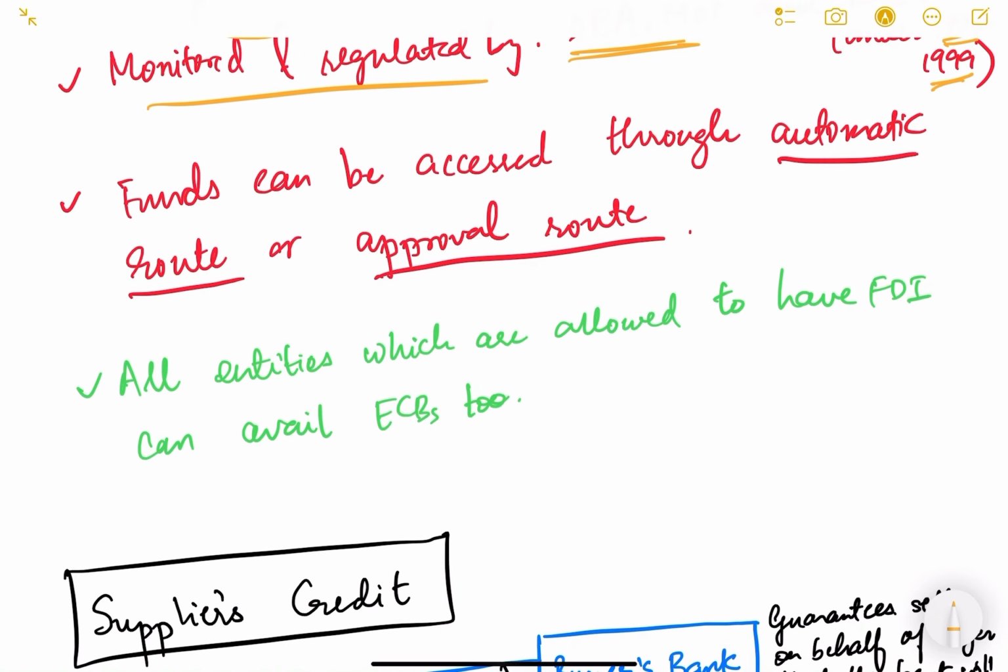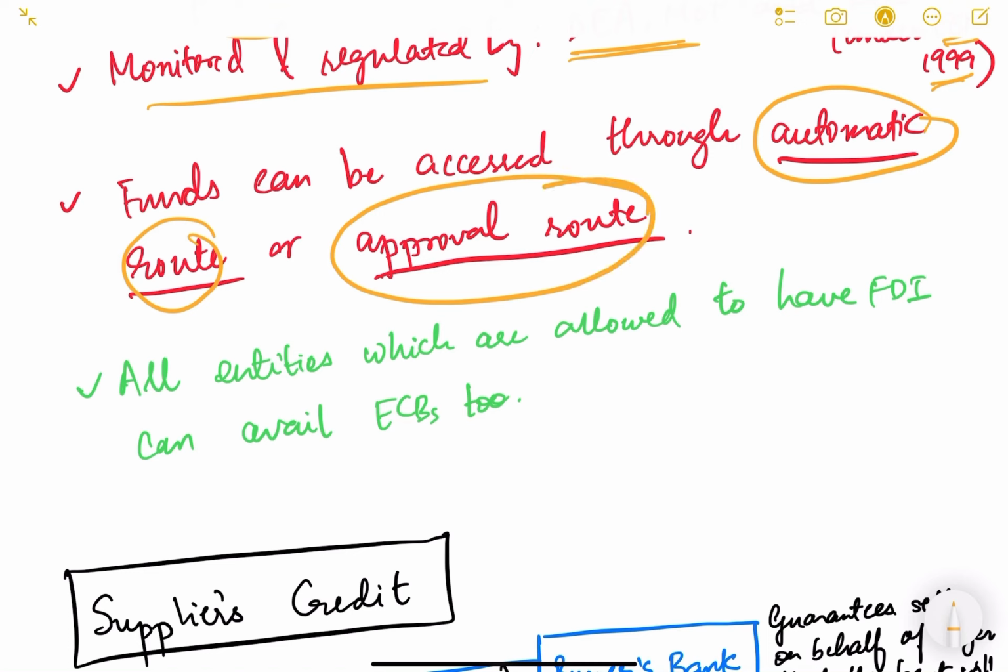Now, funds can be accessed through the automatic route or the approval route. There are some limitations. For example, RBI has set some limits, like for buyer's credit, the maximum limit is, say, 20 million in the automatic route. Up to $20 million per transaction, an Indian company or any person eligible for ECB can avail a loan or borrowing through the automatic route, and beyond that they have to take RBI approval.